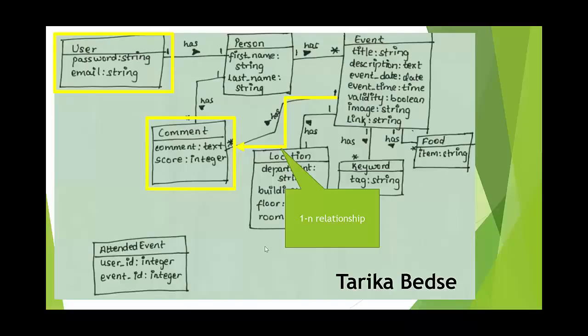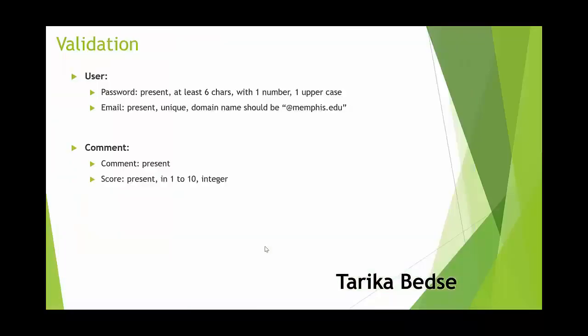Now let's look at the validations. The user must have email address and password. The email must be unique and the domain name should be @memphis.edu. The password must be at least 6 characters, including one number and one uppercase. The comment and score must be present, and the score must be integer and between 1 to 10.